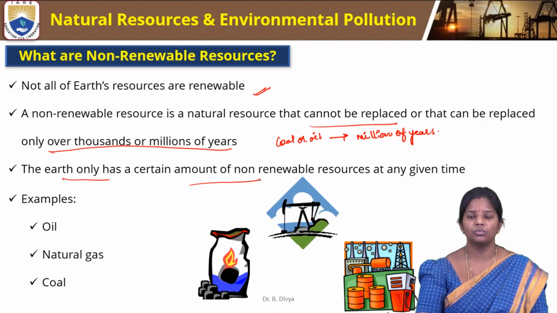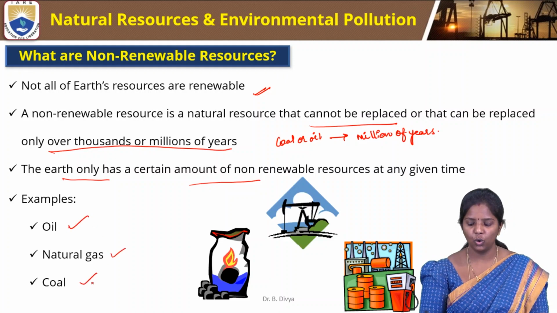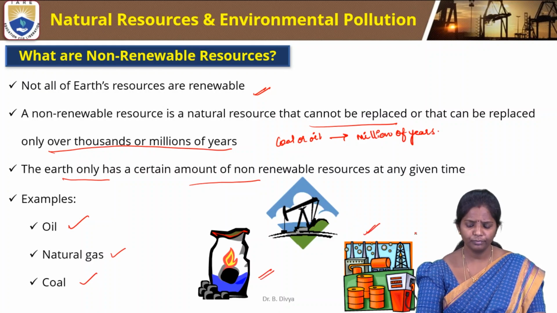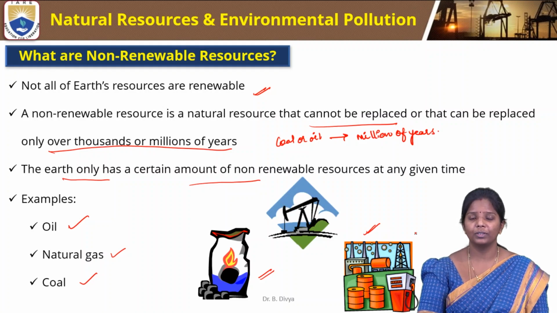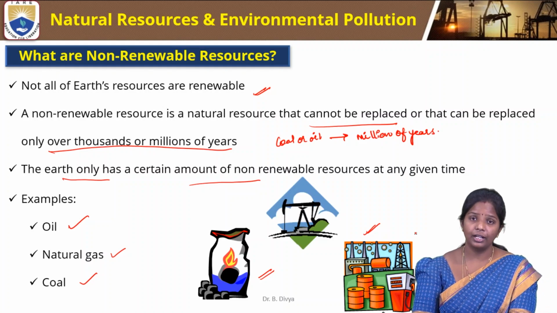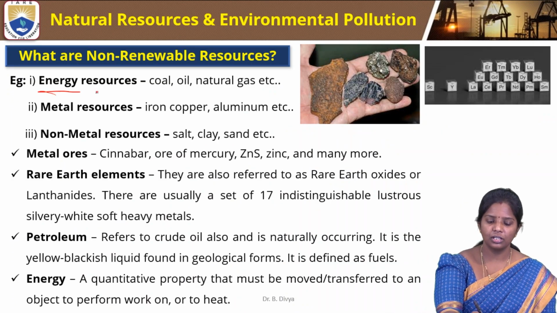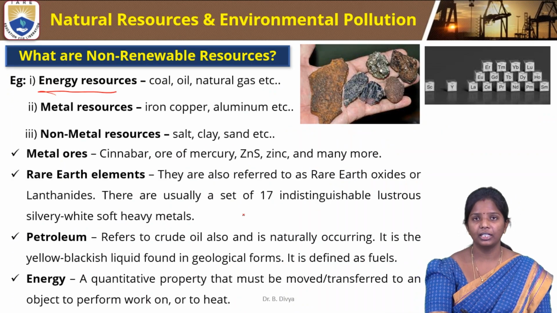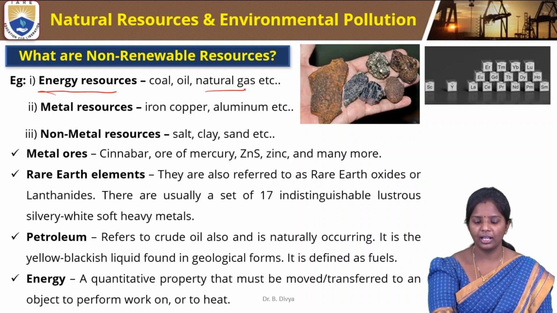So they must be used very cautiously. Examples are coal, oil and natural gas. These are the best examples: mining too much coal, natural gas or oil will deplete the resources. Energy resources like coal, oil and natural gas are the ones from which we produce energy.